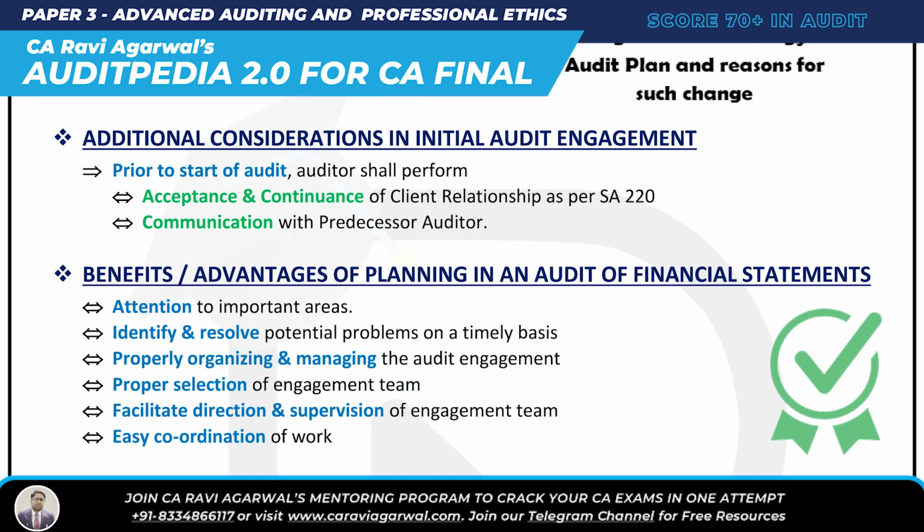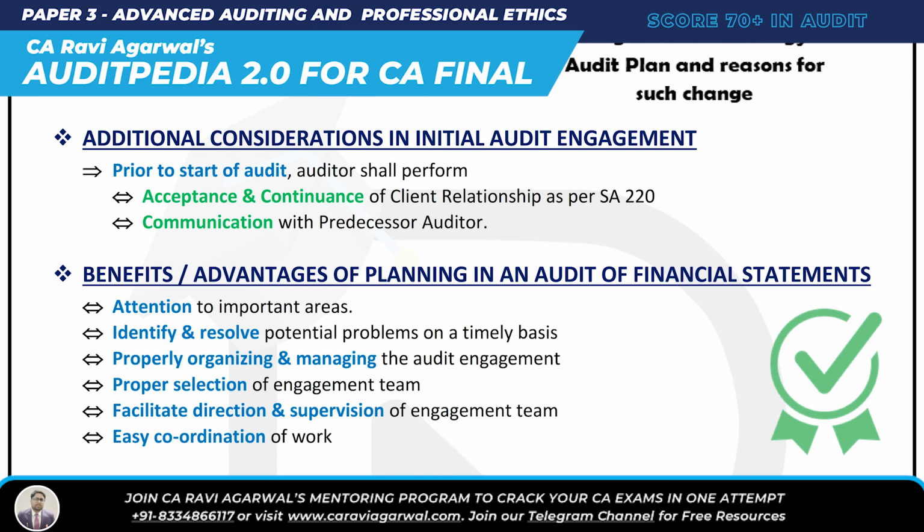So they are telling me that before you start the audit, you perform these two: acceptance and continuance of client relationship, and communication with predecessor auditor. I don't mind doing it because SA 300 is telling me I will do it. Then next, the advantage and benefit of planning. It's telling you what are the benefits, what are the advantages of planning in an audit of financial statement.